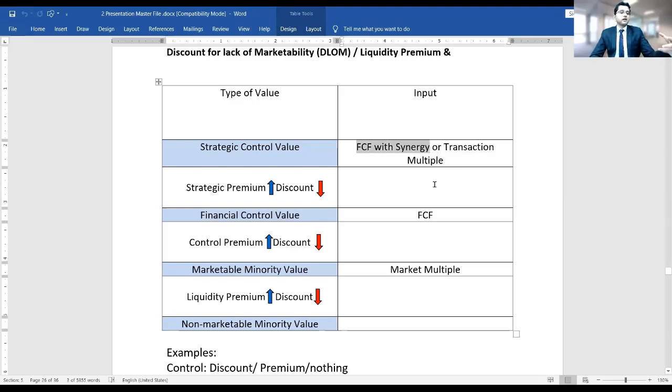On the other hand, I'm taking not only free cash flow, but I'm also taking some synergistic benefit. If that company and my company, if Facebook and Reliance Jio, work together, then 2 plus 2 will not be 4, 2 plus 2 will become 5, or it will become 22. So if I'm considering those synergistic benefits also in free cash flow, then I'm getting a value which includes not only control premium for financial control, but also control premium for strategic control. So this is about control premium, and its opposite word, discount for lack of control. And liquidity premium, its opposite word is discount for lack of marketability.